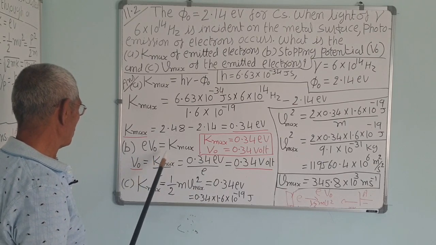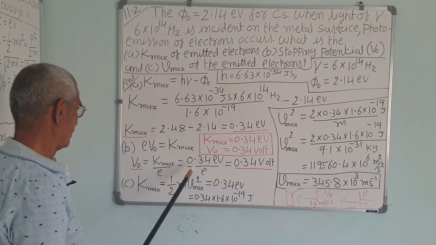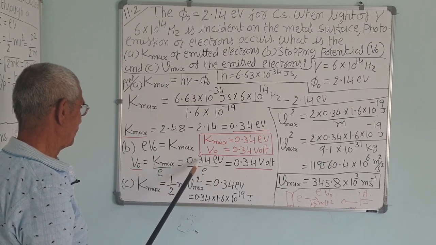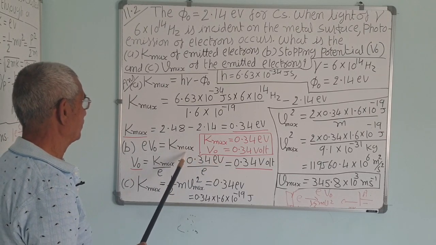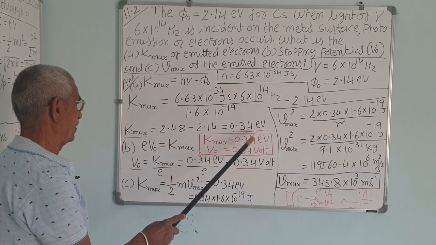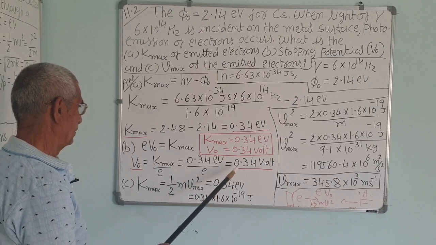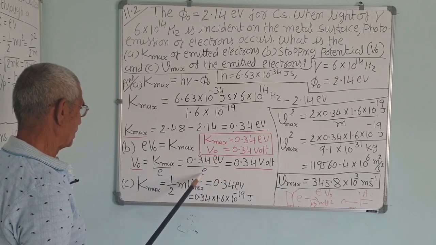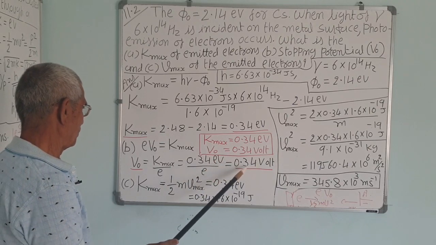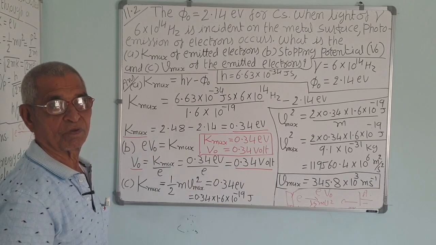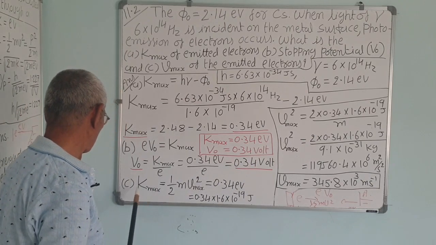So V0 is equal to K maximum upon e. The 0.34 electron volt we have already calculated, divided by the charge of an electron e, will be in volt. 0.34 volt is the stopping potential.